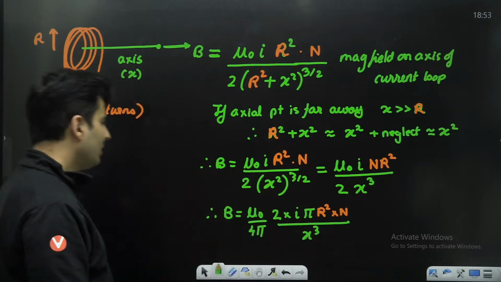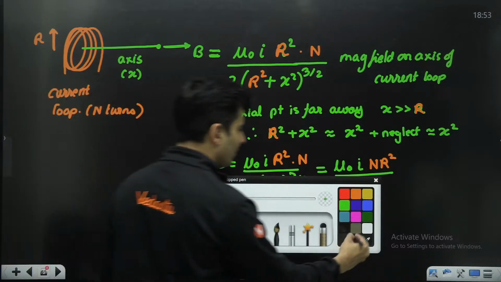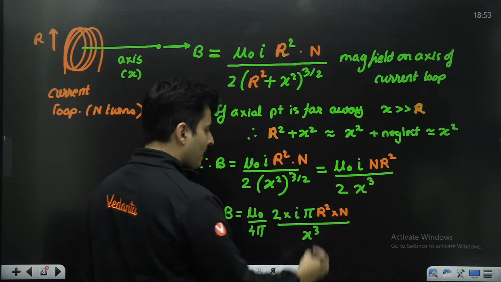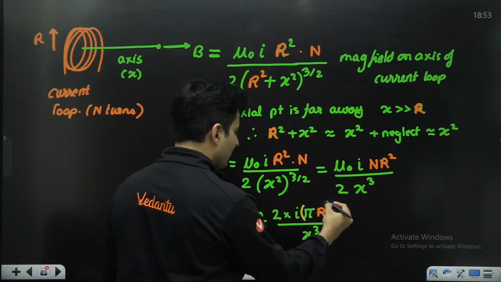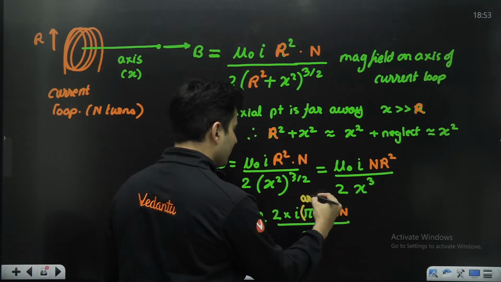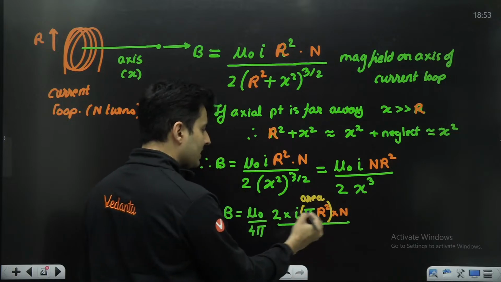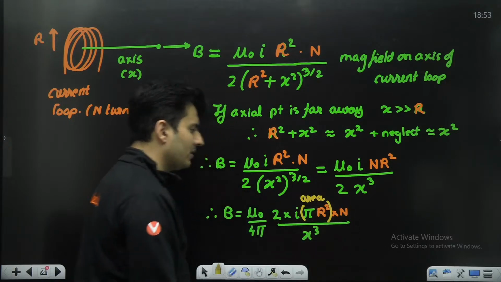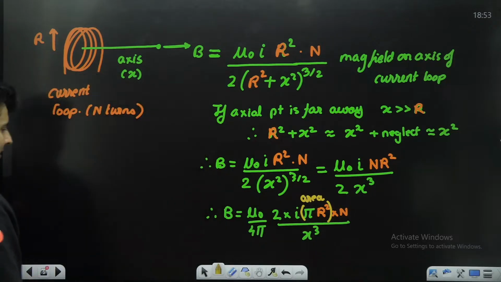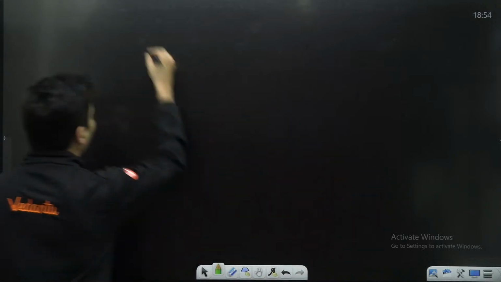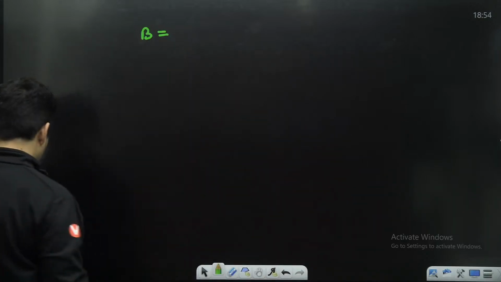Now why did I do it like this? Observe carefully. You know what pi r square is? It is nothing but area. This is current, this is area, this is number of turns. Do you know what that is basically? Come on, my dear warriors.